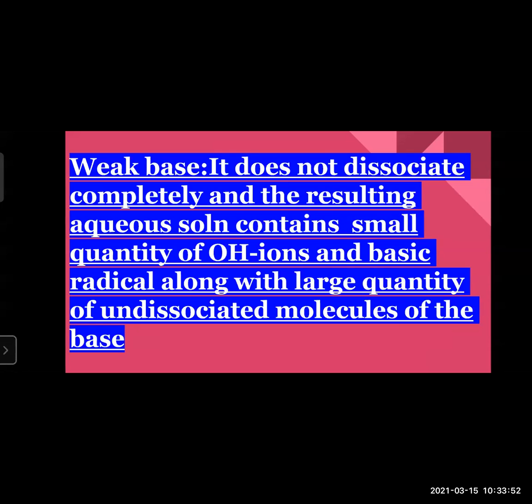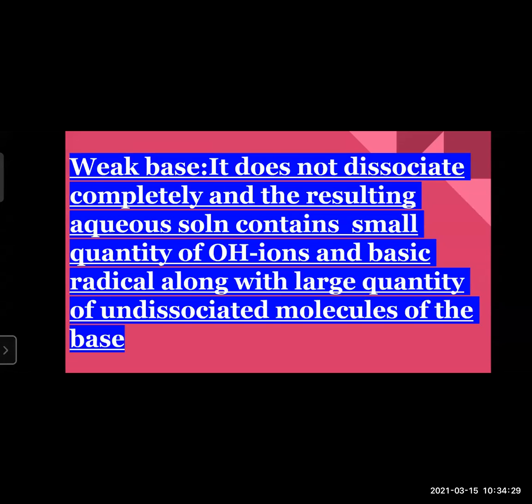What will we add here? H2CO3 we have added for the weak acid; for a weak base, NH4OH, the ammonium hydroxide. Ammonium hydroxide is a weak base. When we add ammonium hydroxide in the water, the resulting aqueous solution contains OH minus ions and basic radical in a small quantity, along with large quantity of undissociated molecules of the base.